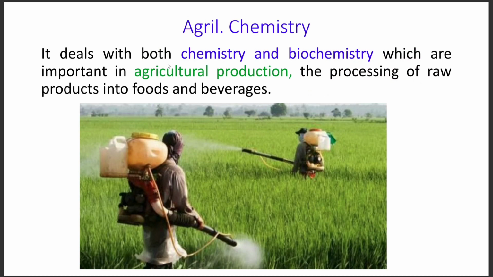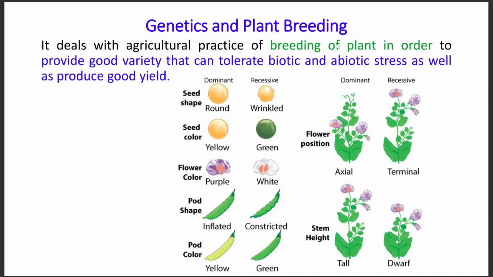Then we have agriculture chemistry. It is also known as crop physiology. It deals with both chemistry and biochemistry, which are important in agriculture production, mainly the processing of raw products into food and beverages. Mainly we get to know how protein is created, how carbohydrate is present, how nucleic acids are a very important component, how photosynthesis works, how respiration works. These all things are related with agriculture chemistry.